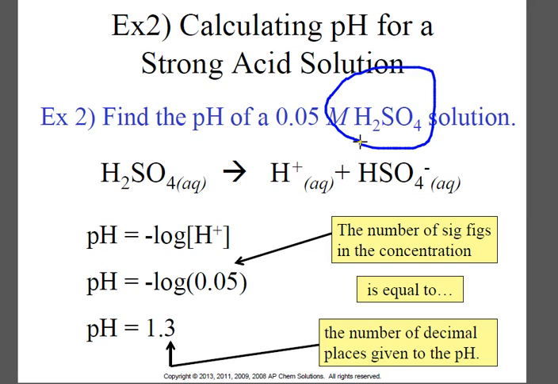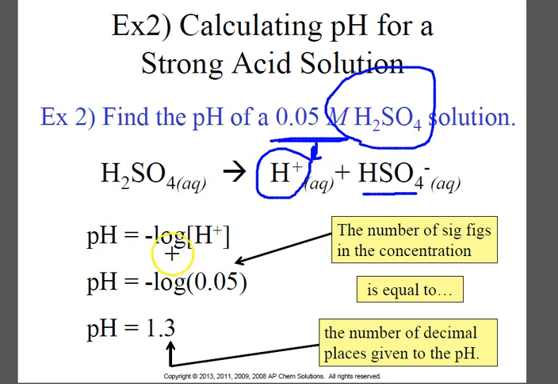And even though it has two hydrogens, it is only the loss of the first hydrogen that is significant. Acids lose one hydrogen at a time, and as they lose hydrogens, they get weaker. So it loses this hydrogen completely, and then it forms a weak acid, which will lose some of that second hydrogen, but not as much, not completely like the first. So we're just going to use the molarity that they gave us and assume that it only lost one hydrogen.